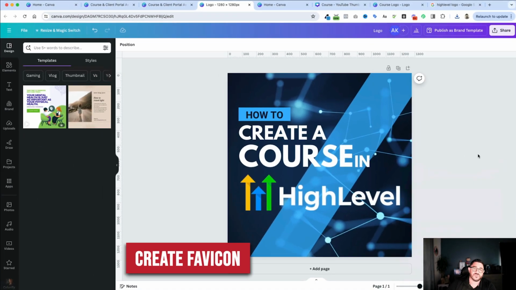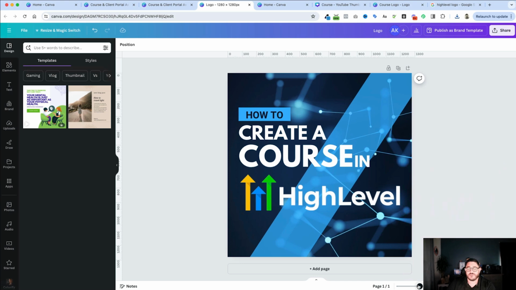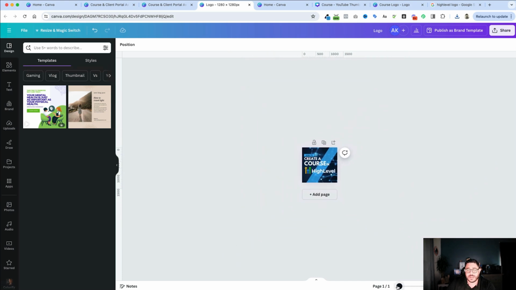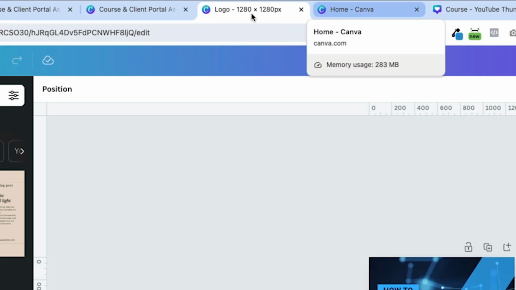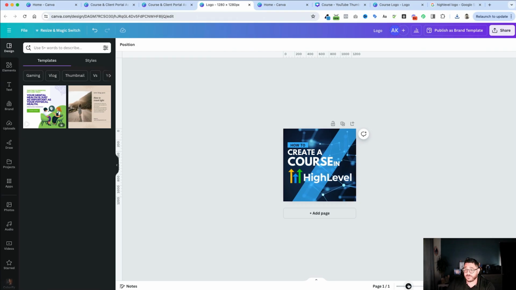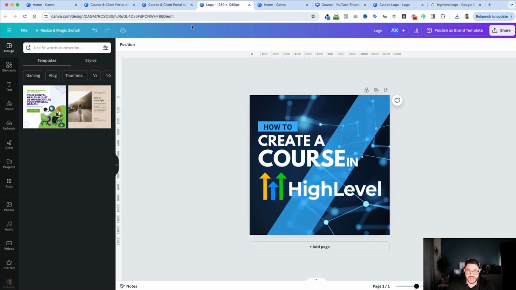Now, a favicon is very, very small. So you can imagine a favicon is about, actually, it's even smaller than that. Really tight to see. A favicon is, for instance, this little C that we have here for Canva. We need to create that for our course also. Now at that size, nobody's going to be able to read these words.